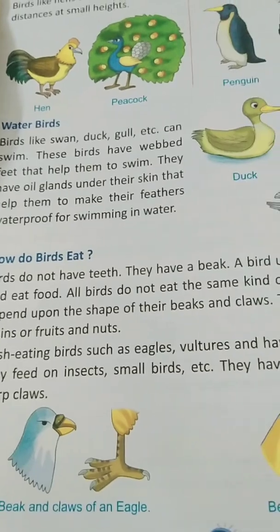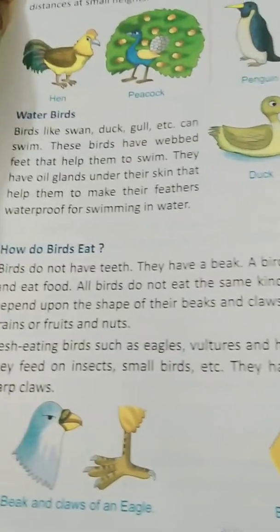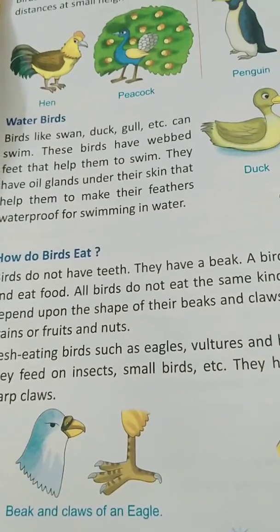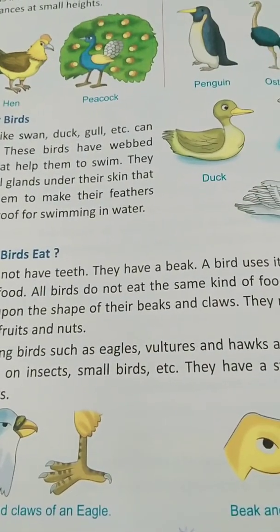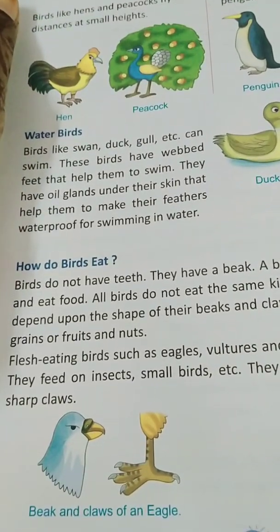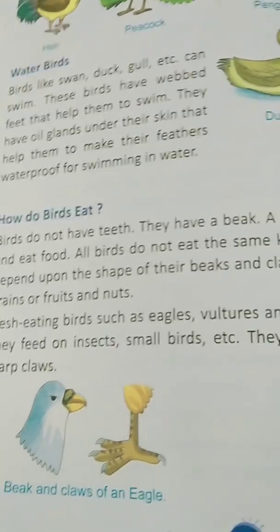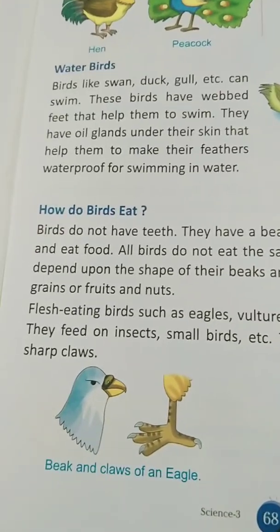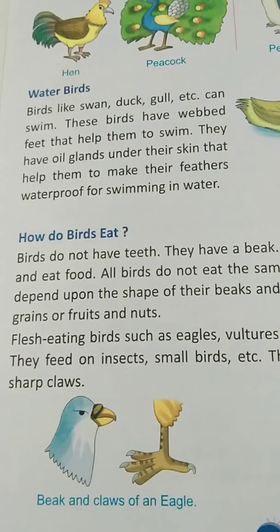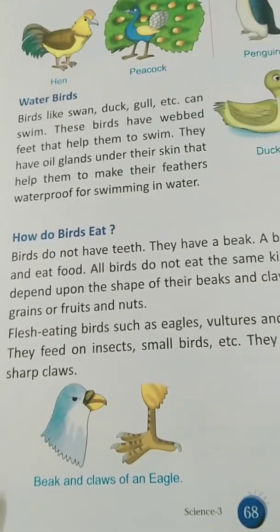food. All birds do not eat the same kind of food. Their eating habits depend upon the shape of their beaks and claws. They may eat insects, flesh, grains, fruits and nuts. These are the things which birds eat. So different types of birds have different types of beaks.